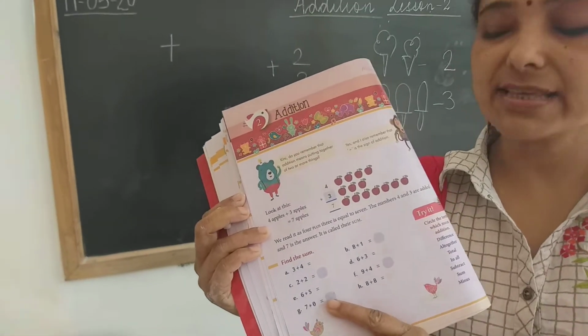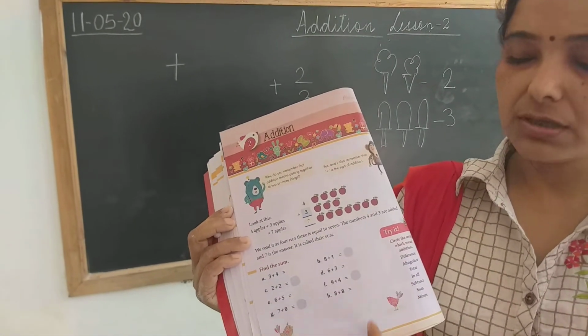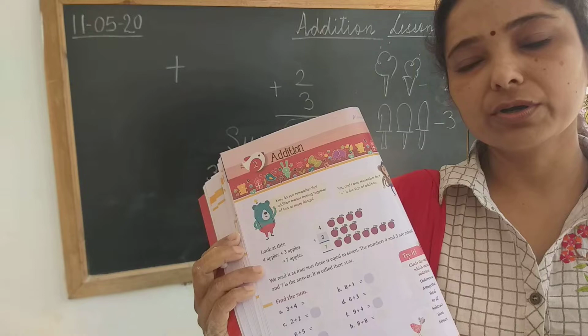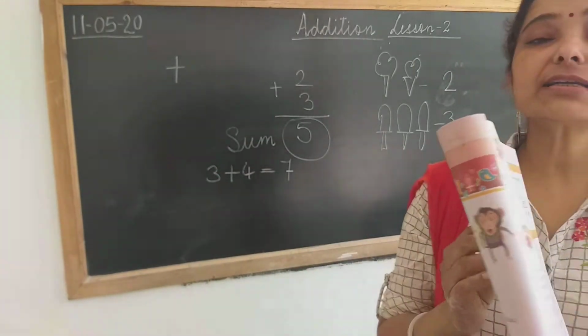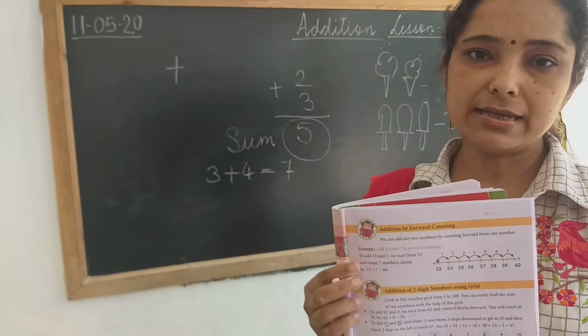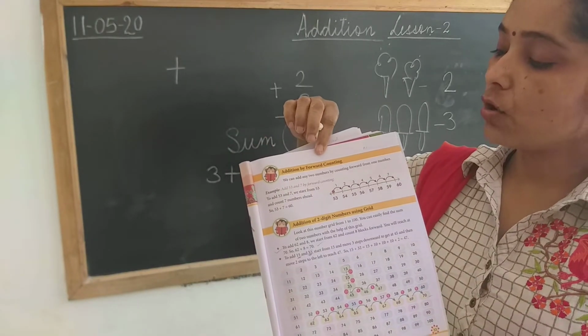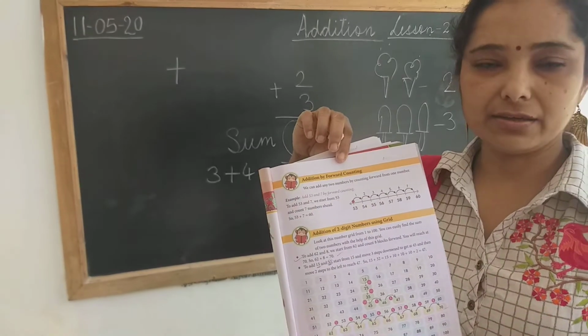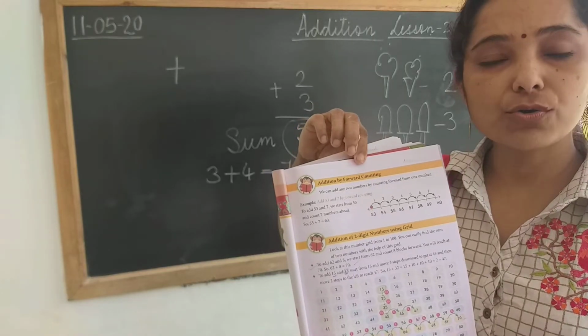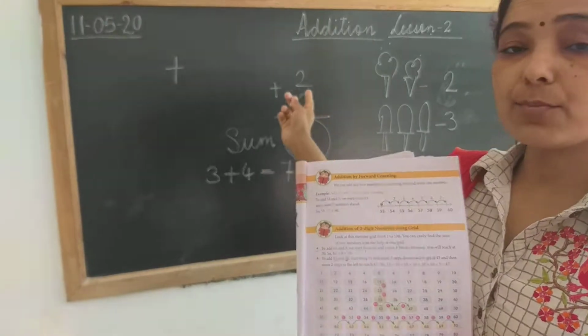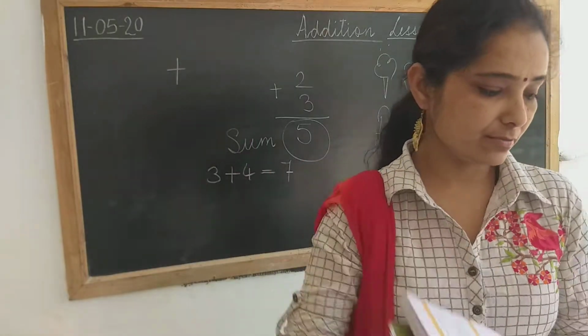Very good. In the same order, you have to continue the other sums also. Okay. Now, another part of addition. That is addition by forward counting. Addition by forward counting. That I am going to tell you on the board.